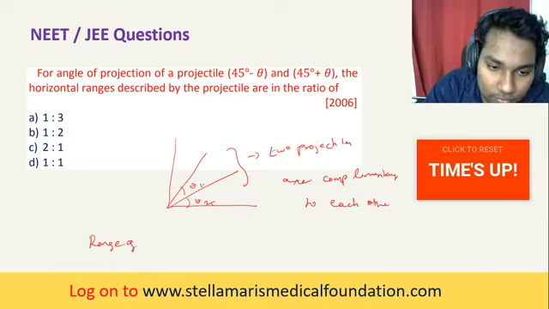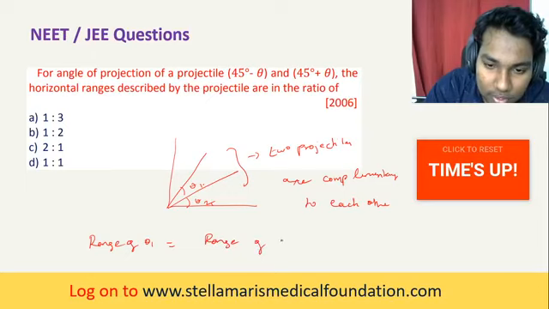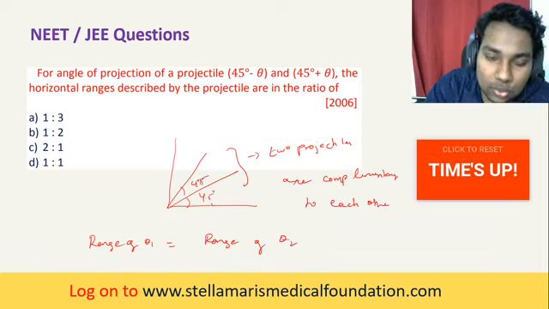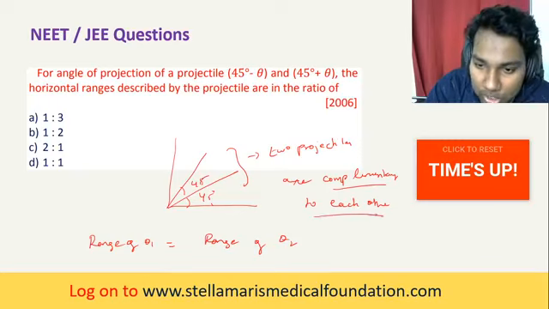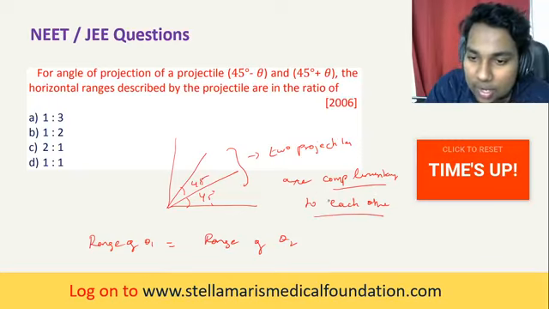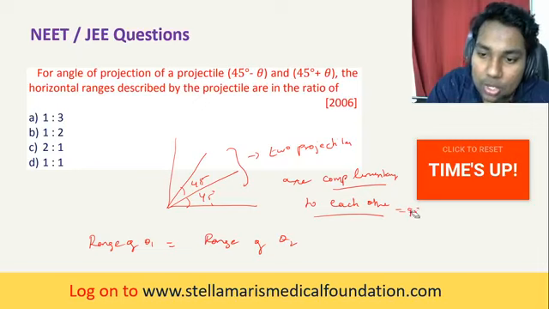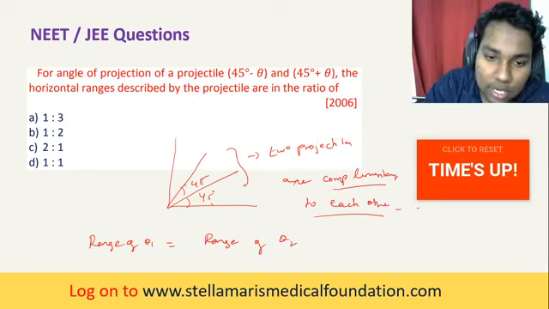Range of theta 1 will be equal to range of theta 2. Let's say this is 45 degree and this is 45 degree. Then these two angles are complementary to each other. When they are added, it gives 90 degree. So when that happens, the range of this projectile will be equal to the range of this projectile.